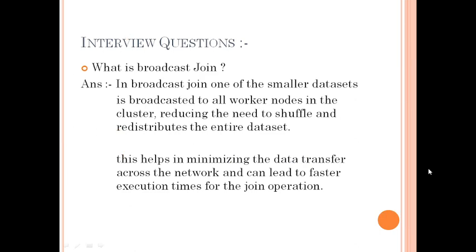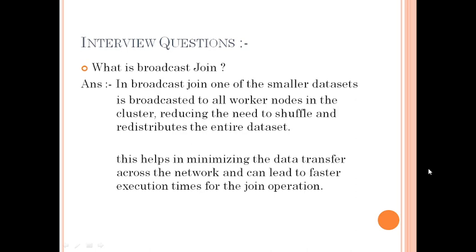The first one is, what is the broadcast join? As you know, in Spark, we first focus on optimizations. When you are working on a Spark project, you will have different kinds of join operations that you perform on a day-to-day basis. The most important one is the broadcast join.